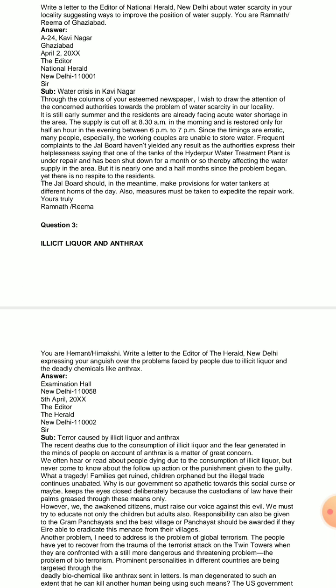Many people, especially the working couples, are unable to store water. Now it becomes very, very difficult for everyone. Particularly it becomes difficult for the working couples also to store water.